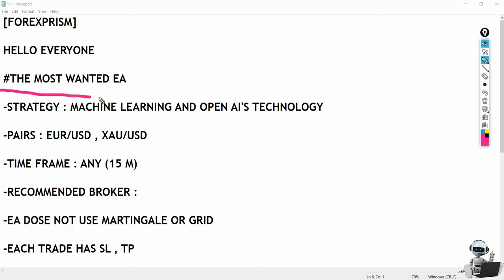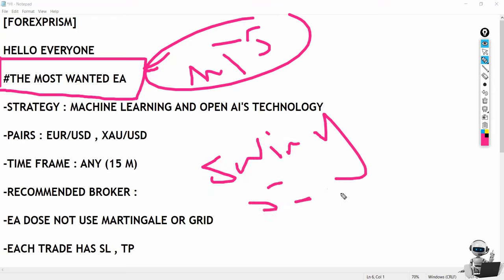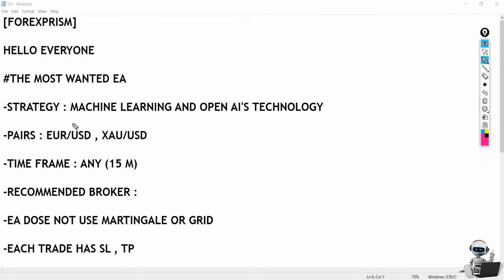Today I will be reviewing a very requested EA. It is called the most wanted EA for MT5. This EA is not like our typical expert advisors that are based on swing strategy or scalper, reversal, etc. This one is different. It is based on machine learning and OpenAI technology.